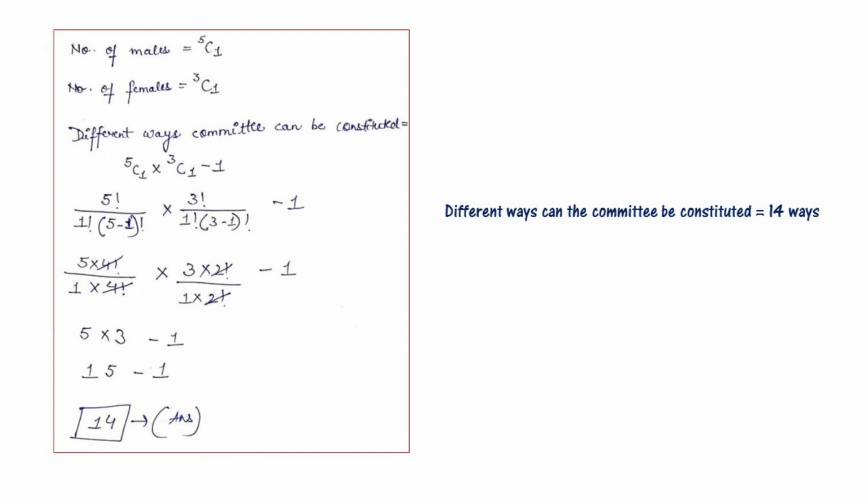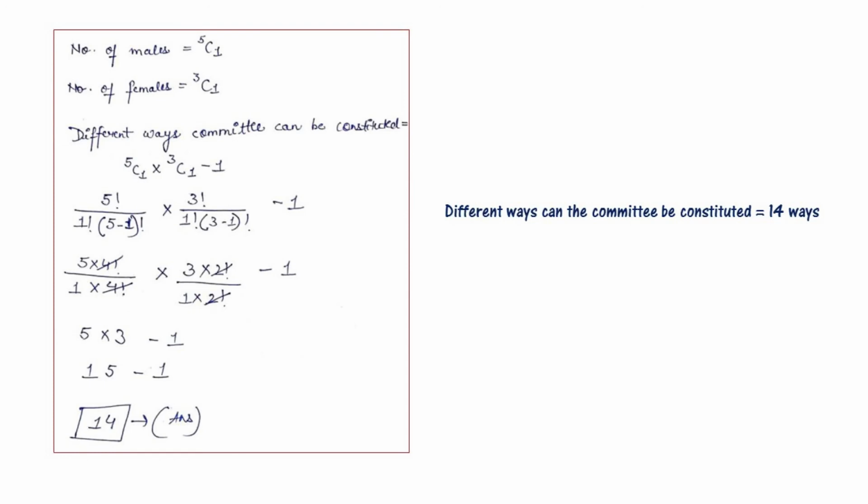That becomes 5 factorial divided by 1 factorial times (5 minus 1) factorial, multiplied by 3 factorial divided by 1 factorial times (3 minus 1) factorial, minus 1. That becomes 5 into 4 factorial divided by 1 into 4 factorial, multiplied by 3 into 2 factorial divided by 1 into 2 factorial, minus 1. Now 4 factorial and 4 factorial will be cut down, and here 2 factorial will be cut down. Now it becomes 5 into 3 minus 1.